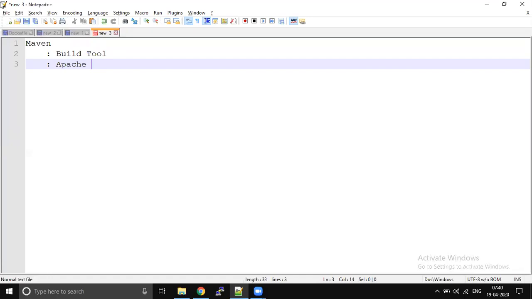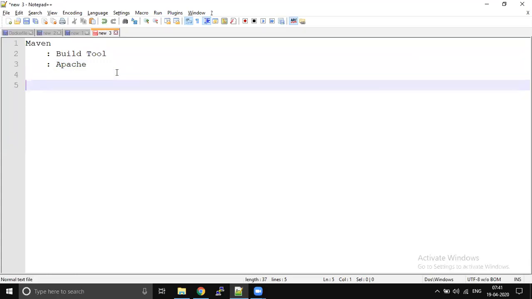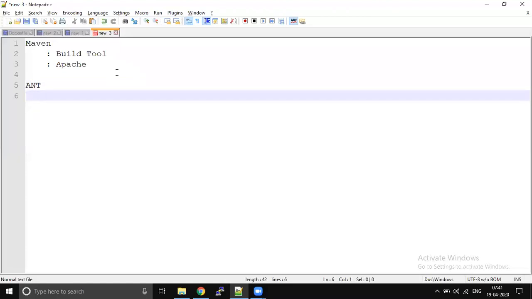Before Maven, from Apache we used to have one more tool, right? What was that? Yes, exactly, Ant.